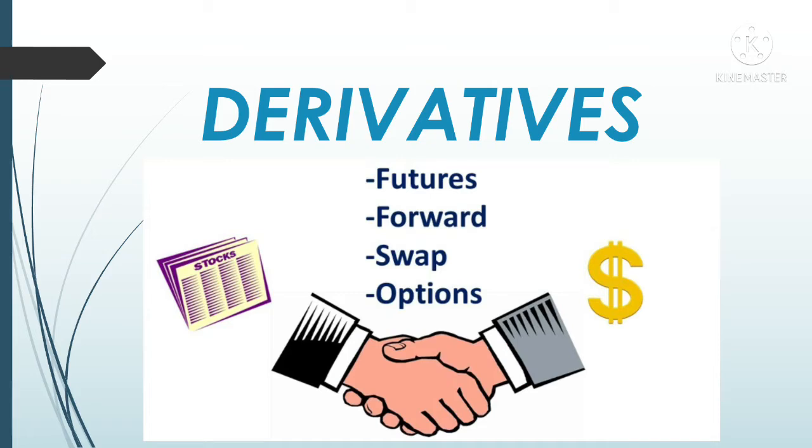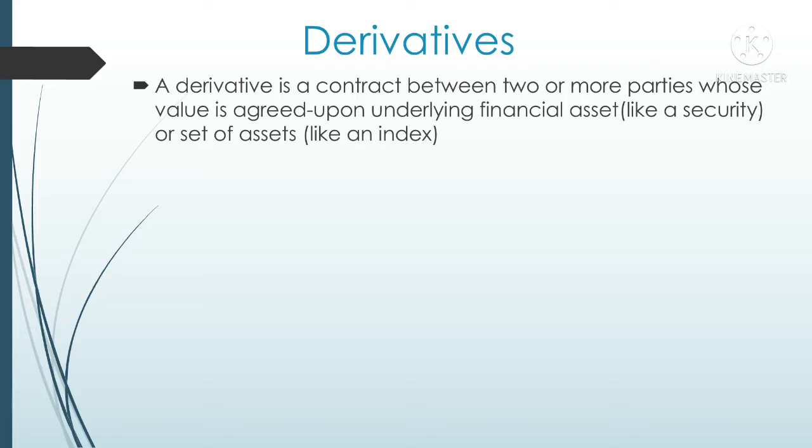Let us see what derivatives are. Derivatives are nothing but a contract between two or more parties. In the contract, one party becomes a buyer and the other becomes a seller. Generally, these contracts are placed on a stock or on an index. If they are placed on stocks, they are called stock contracts. If they are placed on an index like Nifty, they are called Nifty contracts. These contracts exist for a particular time period. After completion of this time period, these contracts get closed.